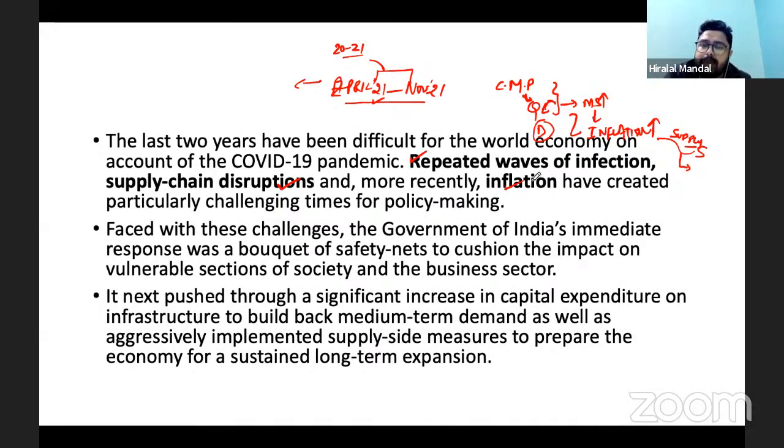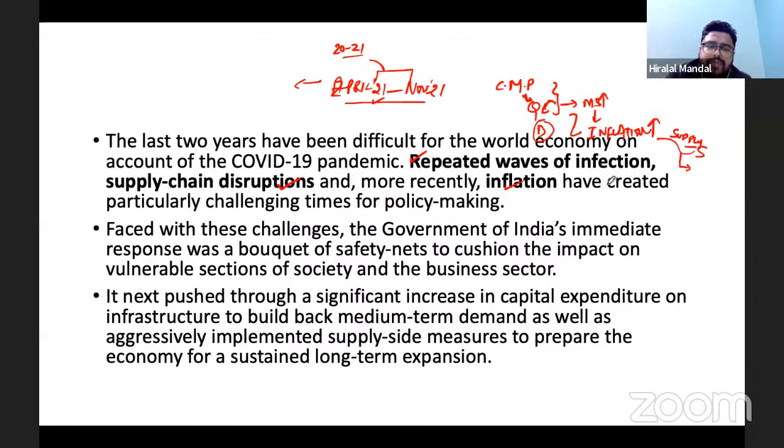The country which has not been able to manage the money supply properly, and has continuously infused more and more money into the economy, has caused inflation. On the other hand, the countries which rely more on essential items such as petroleum also see a rise of inflation due to supply side constraints. The supply side constraints were there because repeated waves of infection hampered production, and that's why inflation rose. So the major headache for the policymaker at this point of time is inflation.